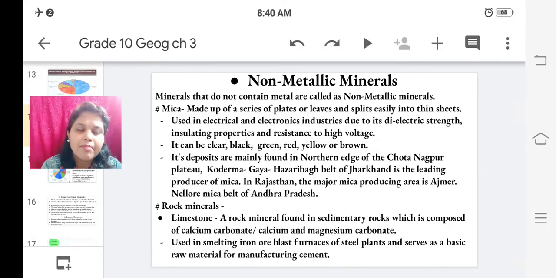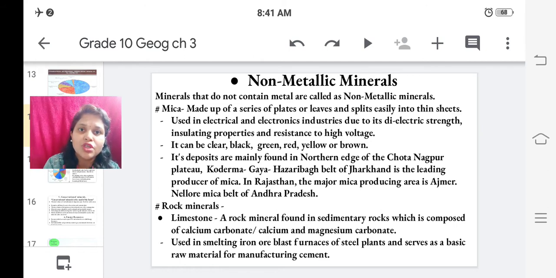Now we have studied mica, a non-metallic mineral. Now let us move towards limestone, which is a rock mineral and non-metallic mineral. So limestone, a rock mineral found in sedimentary rocks, which is composed of calcium carbonate or calcium and magnesium carbonate.